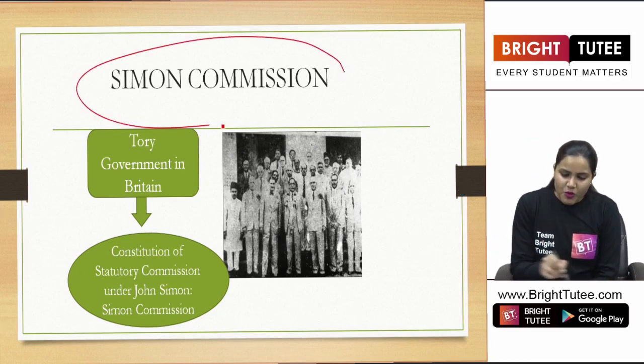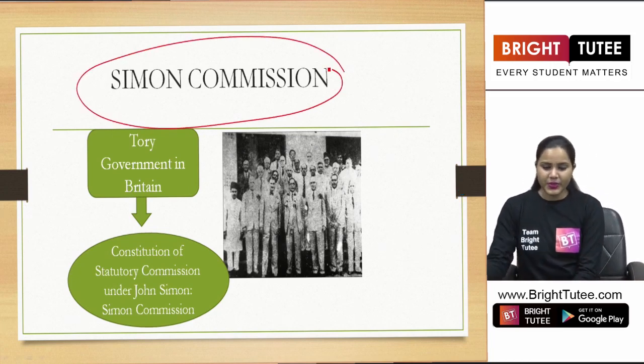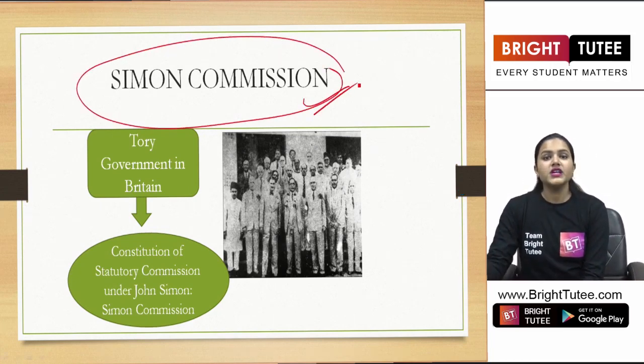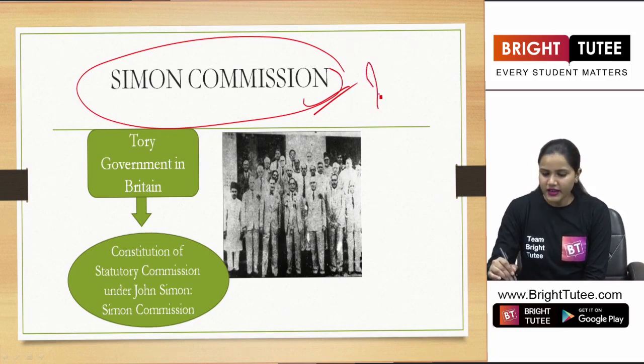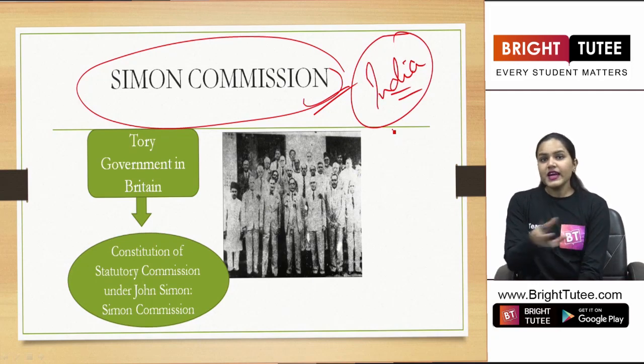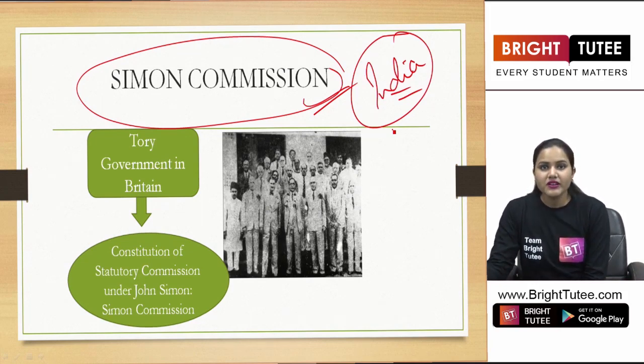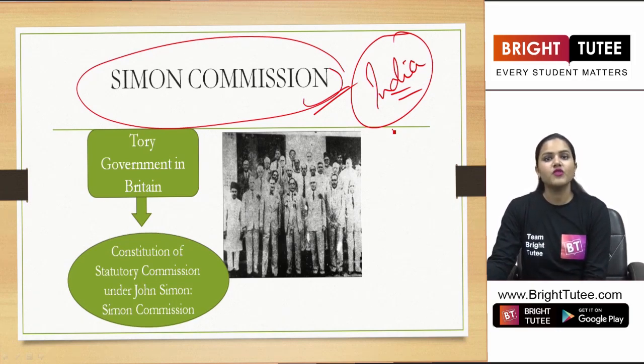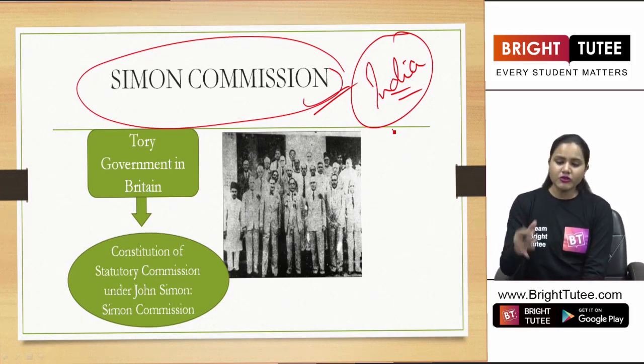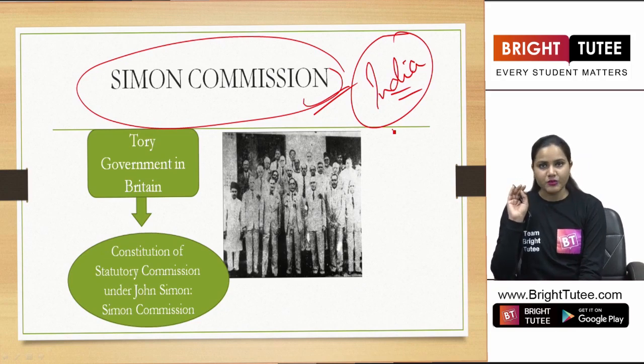At the same time, we see some other changes happening here. And one of the most important changes here was the coming of the Simon Commission in India. So we are seeing that people are getting aware, political leaders are now taking challenging decisions. Now they want to challenge the government as well, right? And therefore they are entering the councils and they are fighting for the council seats. So these changes were taking place.